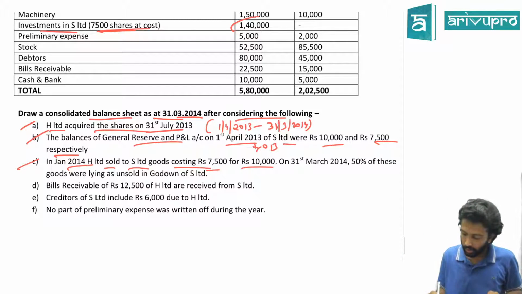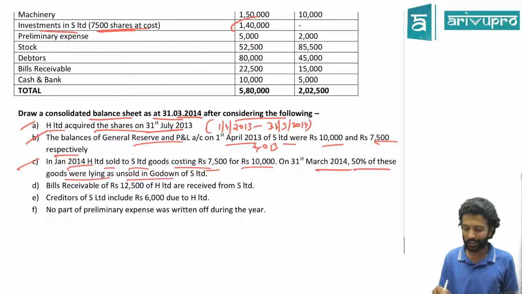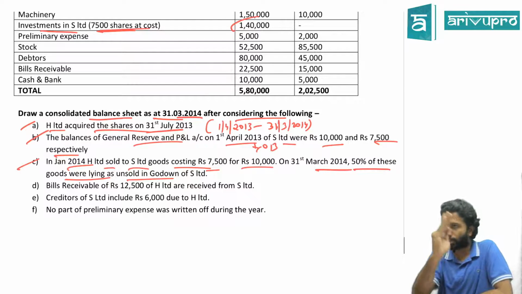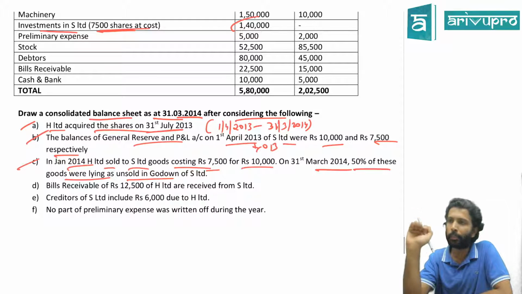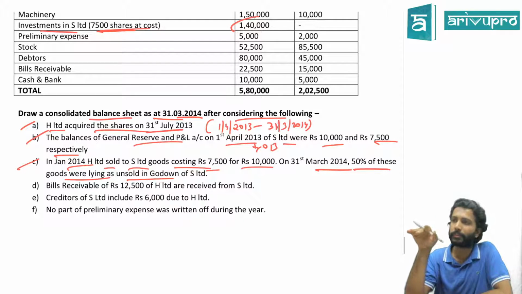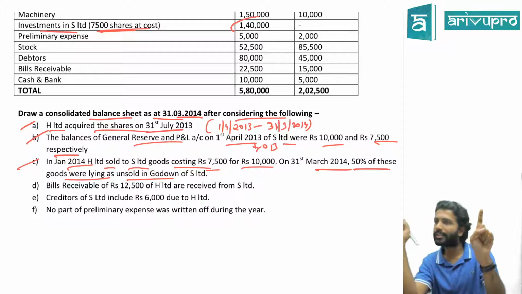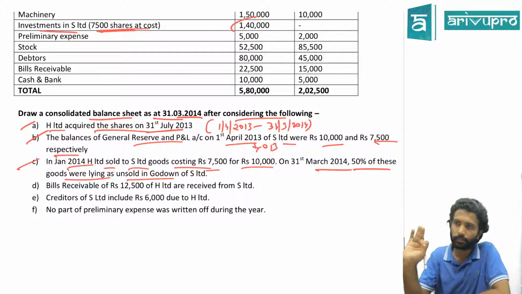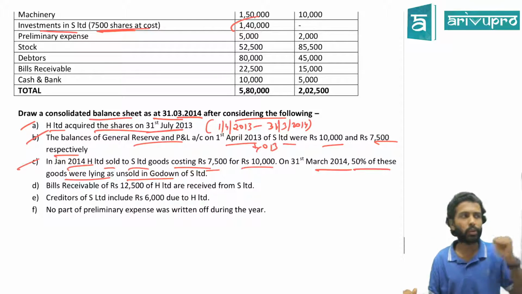Yeah. On 31st March 2014, that means the last day of the year, 50% of the goods are still lying unsold in the godown of S. Who sold to whom? H to S. That means who has that stock? S Limited. Do they have 100% of such goods, or do they only have 50%? That means since H Limited sold the goods at selling price, S Limited is valuing those goods at what price? Selling price itself. Yes or no? Correct, no guys? Correct? Following or no? This is the stock reserve adjustment we have done. Correct or no? So what should we do for that? You tell me.